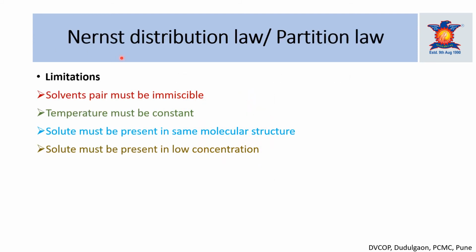Next, we will discuss the limitations of this distribution law. The limitations of the distribution law are exactly similar to the conditions of the distribution law. The first limitation is that the solvent pair must be immiscible; then and only then is the distribution law applicable. The second one is that the temperature should be constant. If we change the temperature, then solubility also changes, so temperature should be constant.